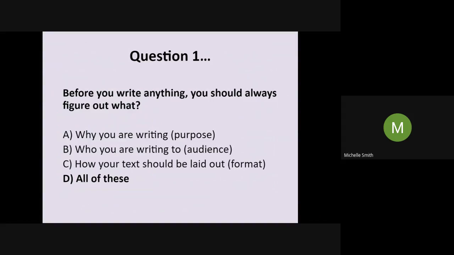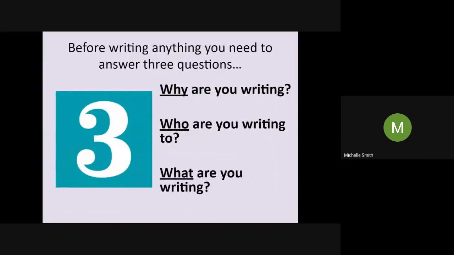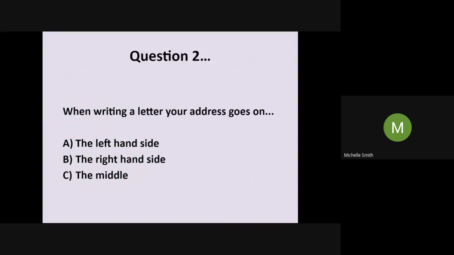How our text should be laid out, well, we need to know the format so that we know what it looks like. For example, today we're going to be writing letters, so we need to know how a letter is laid out. So the correct answer was D, all of these. And that is something that you should do before you write anything. Figure out the why, the who, and the what. Okay? All right, next question.